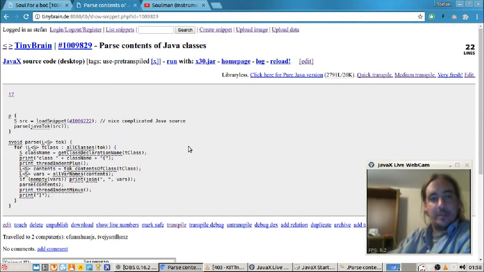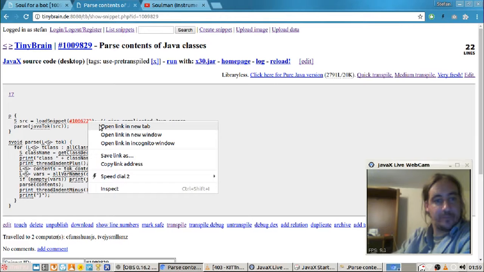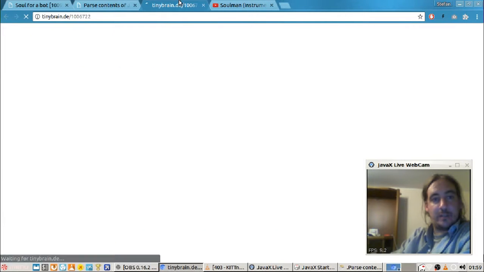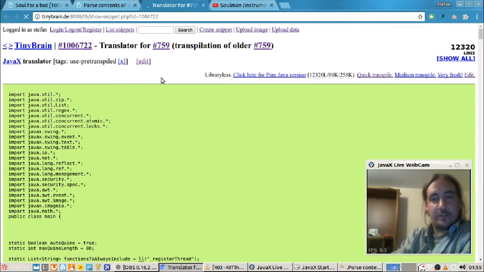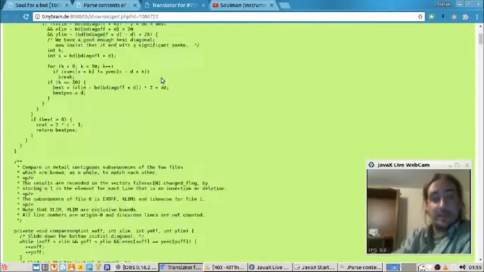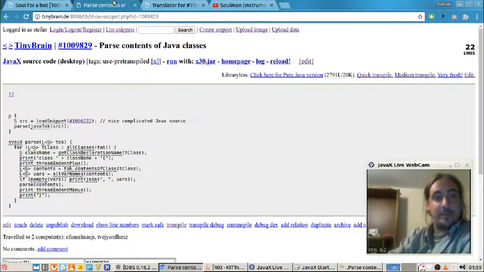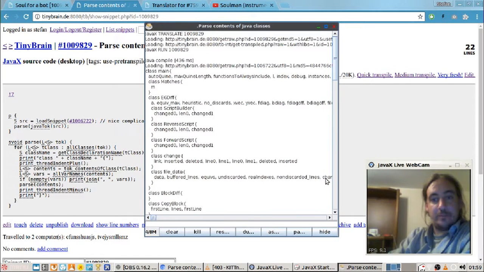Hello there. I'm parsing some Java. This is a really complicated Java source with 12,000 lines of code, and I'm feeding it through some functions. I hope I'll be able to see the structure of the code.